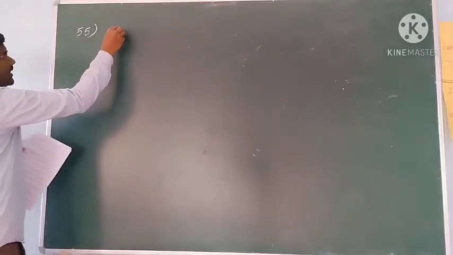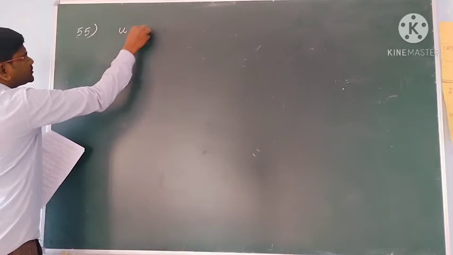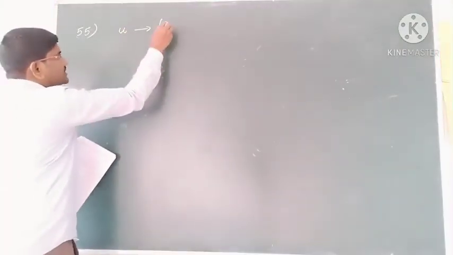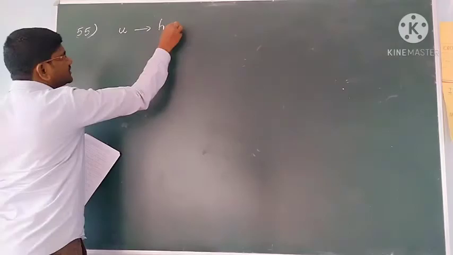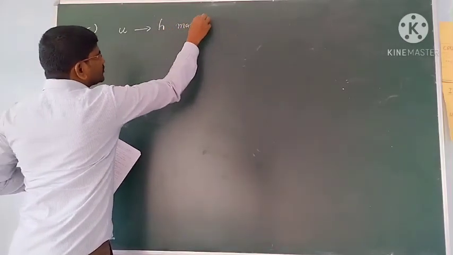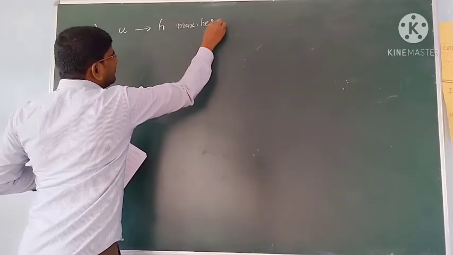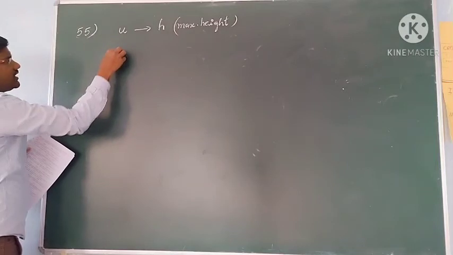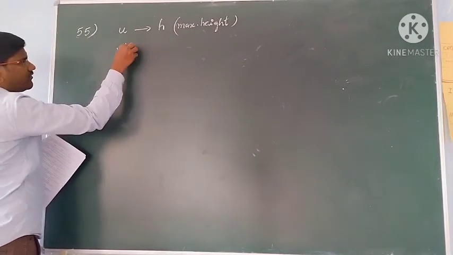With u velocity it can reach h maximum height, that is the maximum height you consider. So h, I am taking within the brackets, the maximum height. So with u initial velocity, what is its velocity at half of the maximum height?